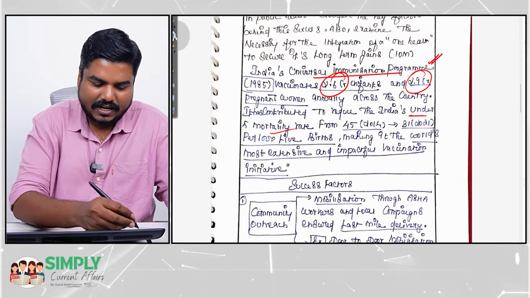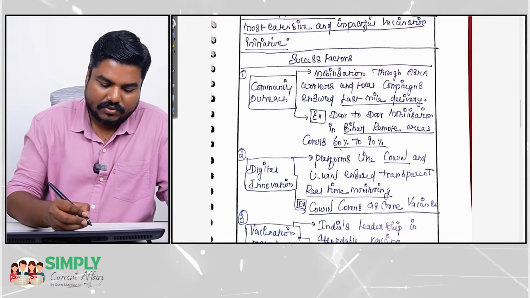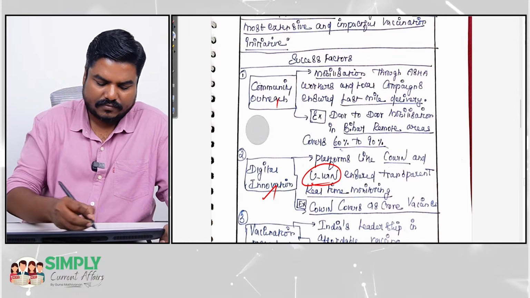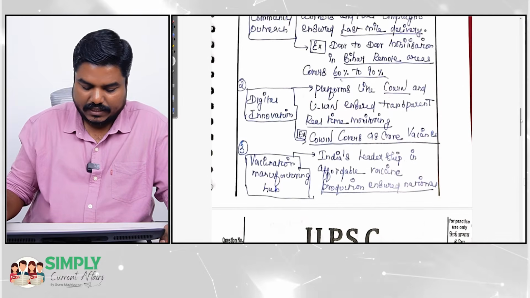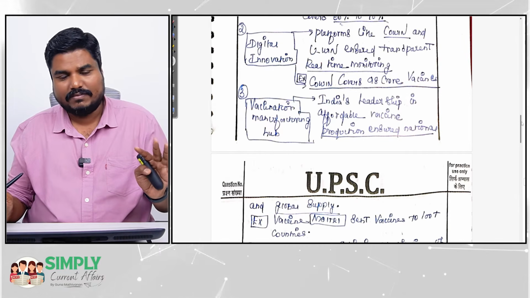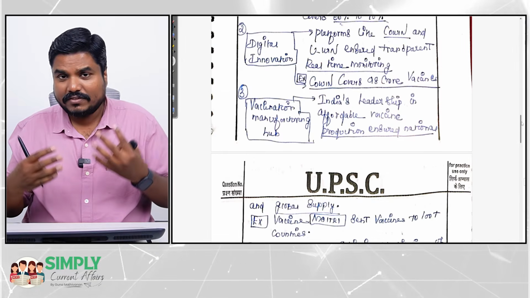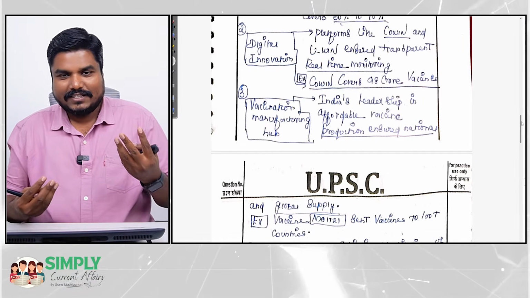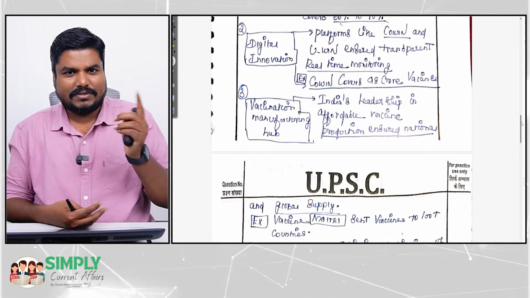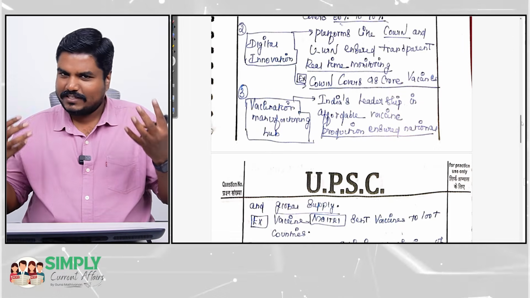Okay, then you have highlighted the factors which are responsible for the success. See, community outreach, the digital innovation, be it the U-WIN portal. These are good points. Then the vaccination. India is the vaccination hub for the entire world. But forget about the world, India is the vaccination hub. Okay, that means we are producing a lot of vaccines. Since we are producing a lot of vaccines, that itself ensures adequate supply. Once a Prime Minister in a meeting was mentioning that 60% of the vaccines given to global children are coming from India. So manufacturing hub is an advantage.